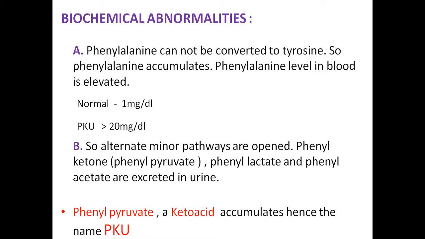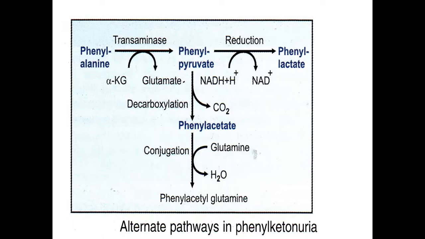Phenylpyruvate is a keto compound. Phenyl lactate and phenyl acetate are also converted to phenylpyruvate. These are all keto compounds. Since these keto compounds are accumulated and excreted in urine, this condition is called phenylketonuria, in short PKU. So phenylpyruvate is a keto acid which gets accumulated in phenylketonuria and excreted.